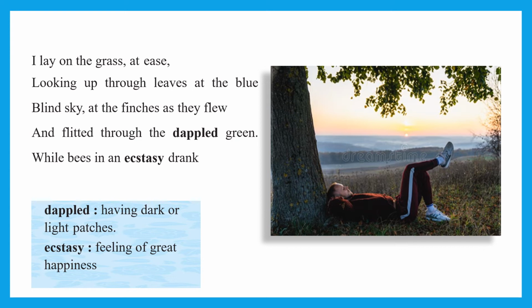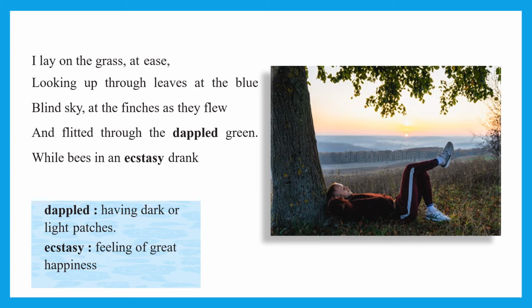Finches are seed-eating birds, who are singing and moving around near the cherry tree. Flitted means they were moving swiftly, flying around the cherry tree through the dappled green, through the greenery around it, so that they could eat the cherry seeds.